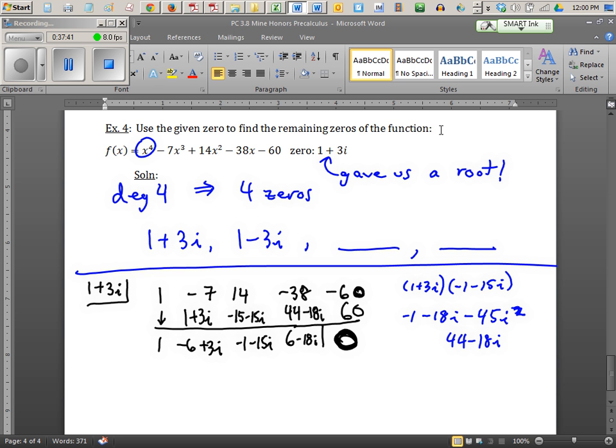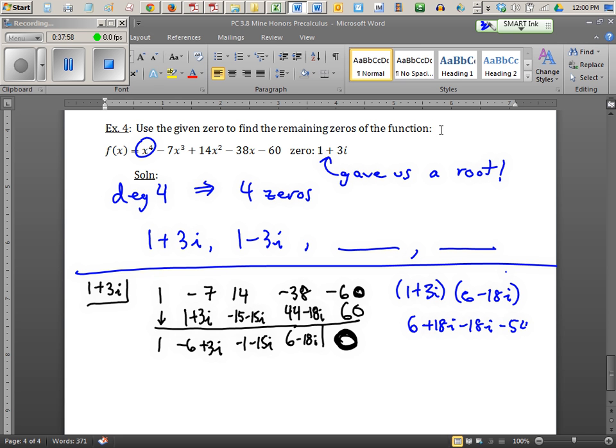I also tried it earlier. I took 1 plus 3i and negative 6 minus 18i, and I multiplied them. I'll show my work. This is my last little FOIL. This just comes out to 6 plus 18i minus 18i minus 54i squared. But that's just 60. And then this all washes out to 0. Like it should. I mean, it's supposed to come out to be a root, right? Okay, that was really awkward.